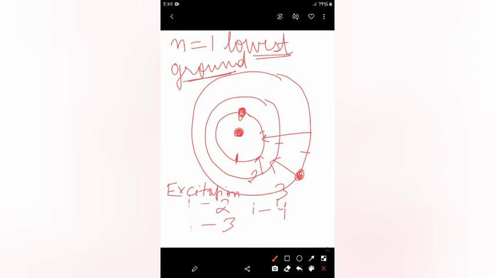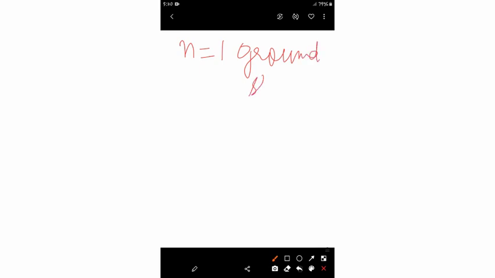Okay, so I hope it is clear to you what I have discussed, that n is equal to 1 is known as the ground state. And if an electron is present in the ground state, then it can absorb energy and there will be excitation of the electron and it will move to any higher orbit. It means it can move from 1 to 2, 2 to 3 or 1 to 3.